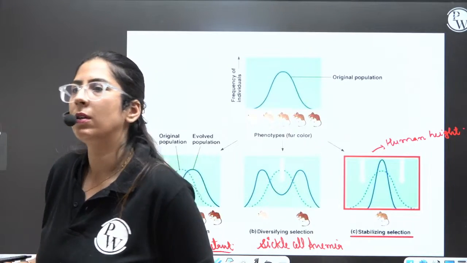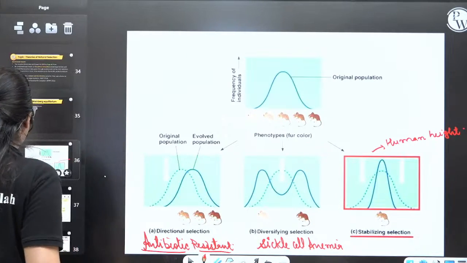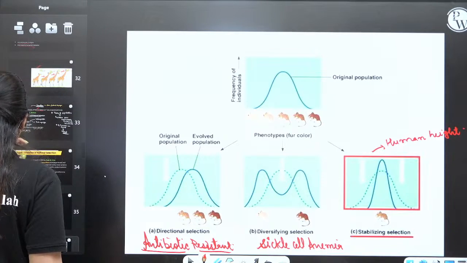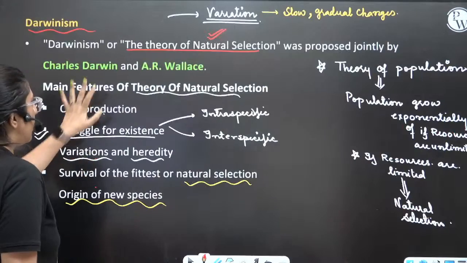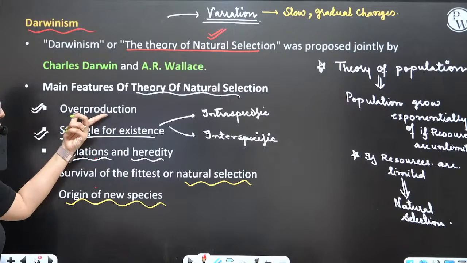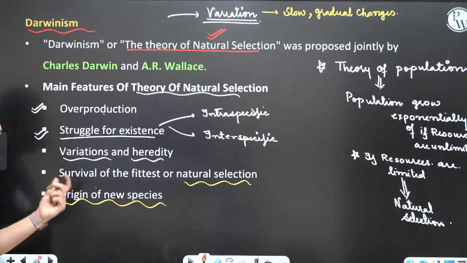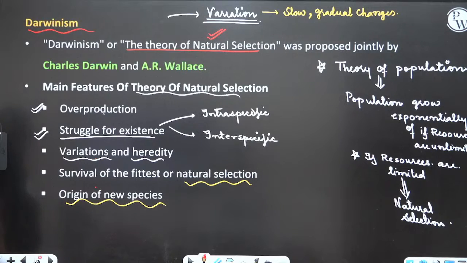Okay. So we are done with this. Now, we were talking about Darwin. So these points should be in your mind: overproduction, struggle for existence, variation, heredity, survival of the fittest or natural selection, origin of new species. Up to here, everyone is clear? Any doubt?